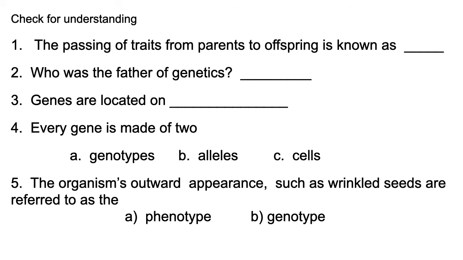So number 1, the passing of traits from parents to offspring is known as heredity. The father of genetics is Gregor Mendel. Genes are located on chromosomes. Every gene is made of 2 alleles. And then 5 here, the organism's outward appearance, such as wrinkled seeds, is referred to as the phenotype.